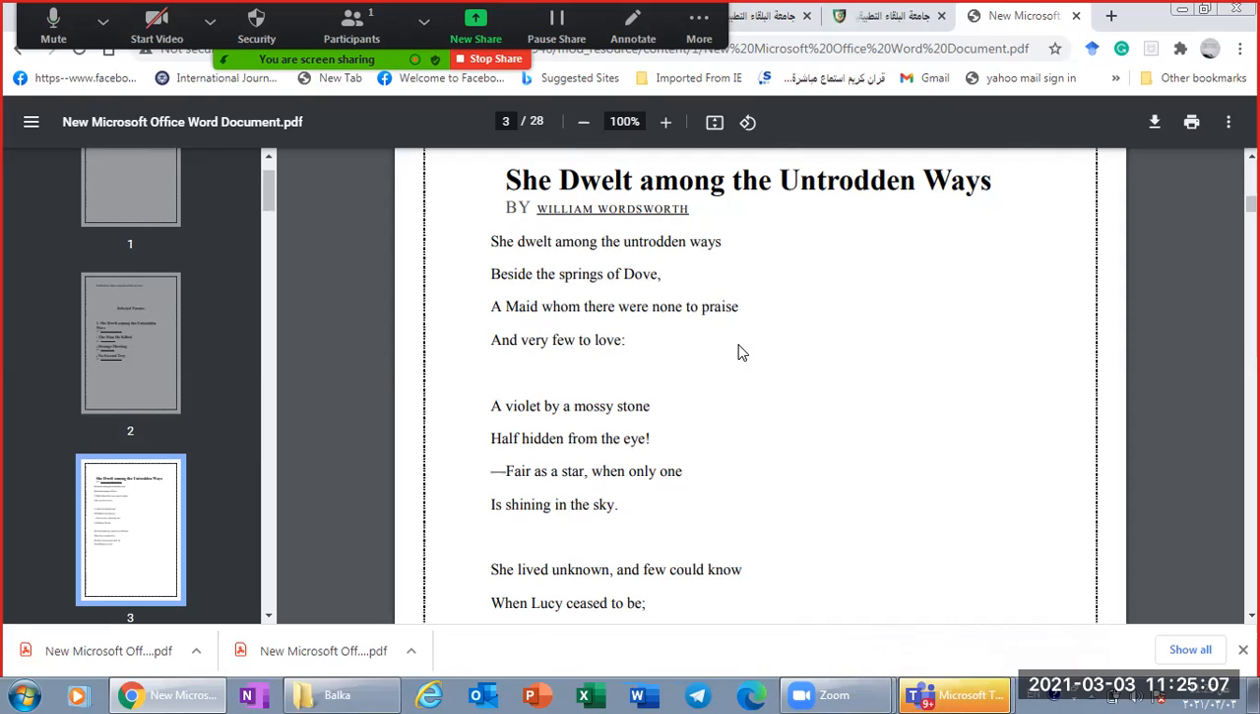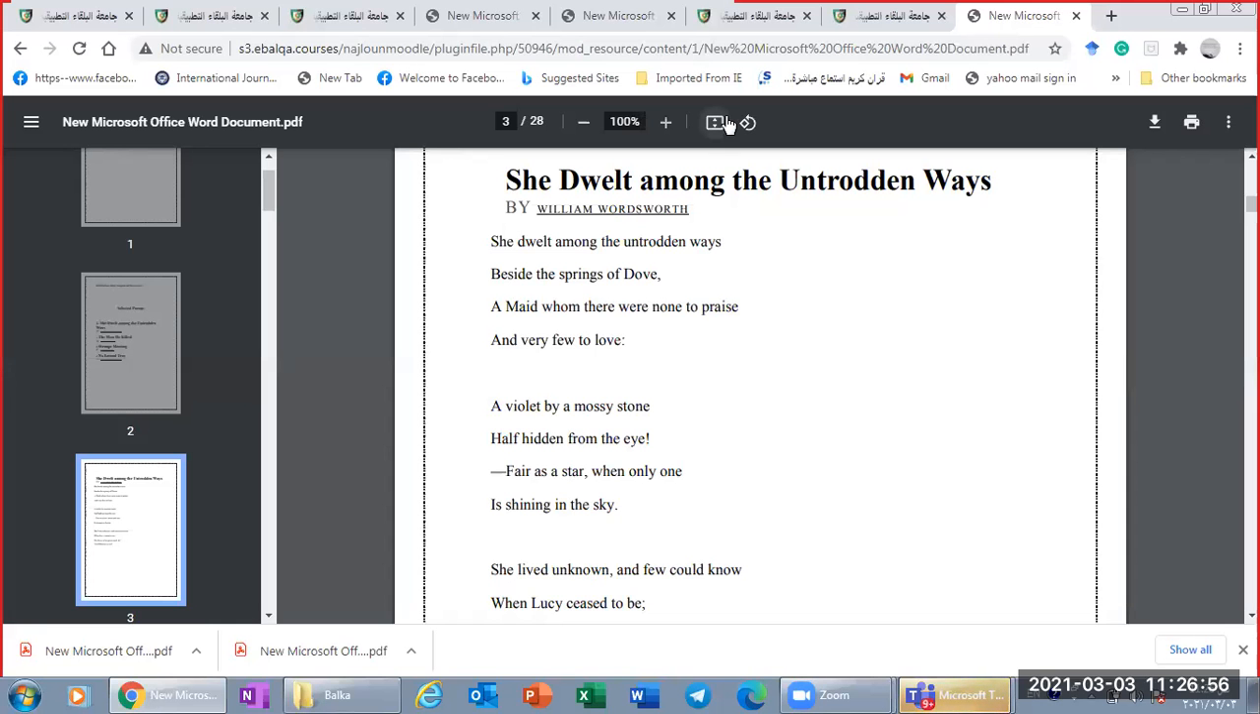A violet by a moss stone. In the second stanza, he started with a metaphor, okay? He started with a metaphor, a violet by a moss stone. This is a metaphor. He likened the girl to a flower. This flower is the violet.